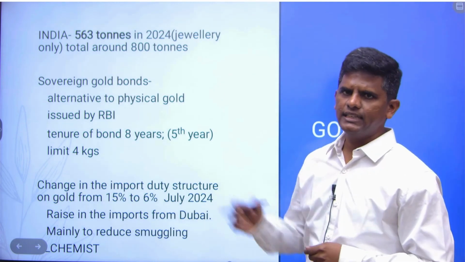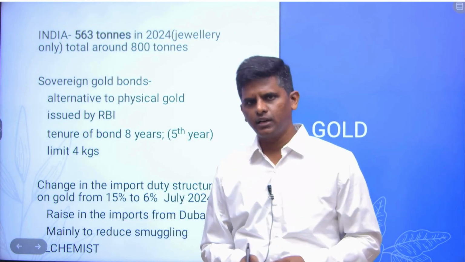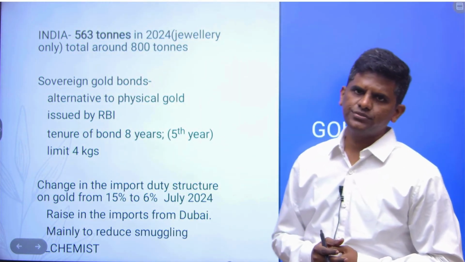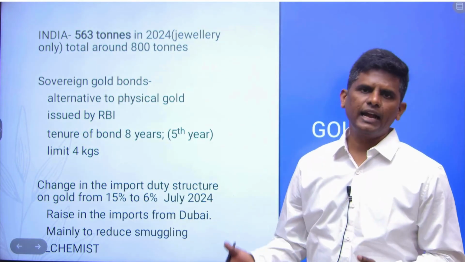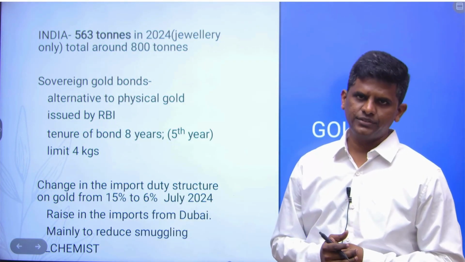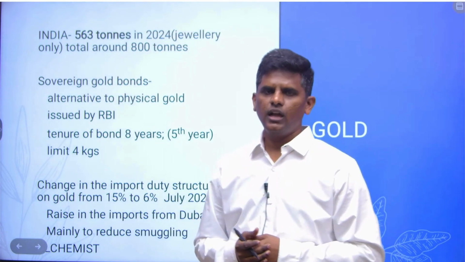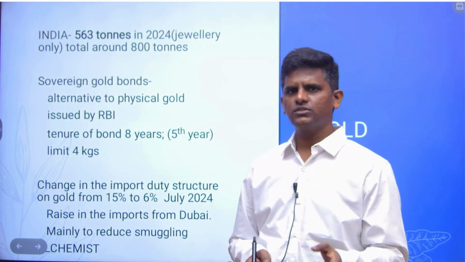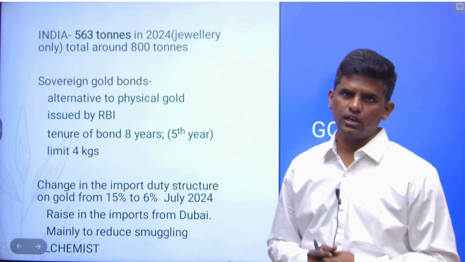People invest the money. Instead of purchasing the gold, you get a gold bond. It is for 8 years. Suppose you purchase the gold at say 70,000 per 10 grams, and after 8 years, if the gold rate is, let's assume, 80,000, you will get 80,000. And also every year 2.5% interest will be there. On the 2.5% interest, tax will be deducted, but on the capital gains you won't need to pay tax.